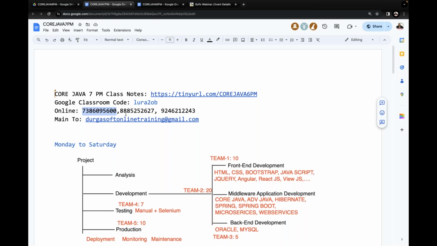You will get notifications from Durgasoft through messages, mail, or WhatsApp messages. As per that, you can identify it and attend the classes. Right, sir. Then tomorrow we can come at 7 o'clock, and from 7 o'clock onwards I will take the session. For a few days it will be at 7 o'clock, and after that I will start our classes from 6 o'clock onwards. Okay, that's it. Thank you. Thanks a lot. We'll meet tomorrow.